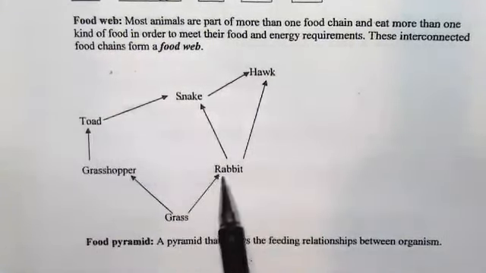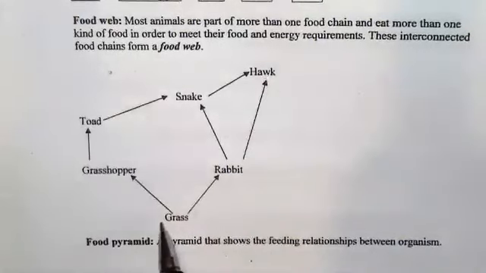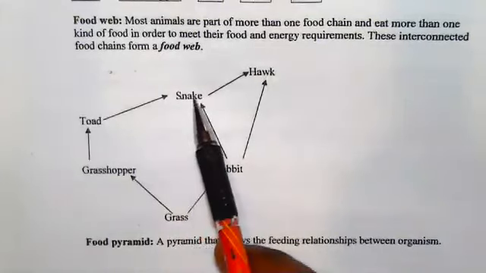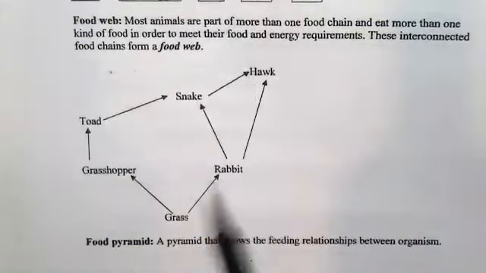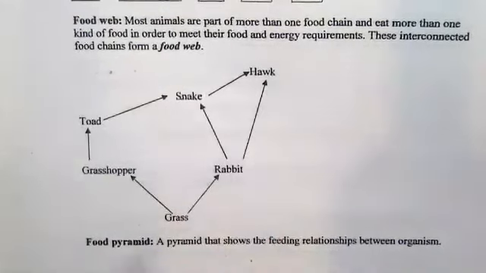Grass produces food for rabbit, rabbit produces for hawk, and then that ends here. Or I can go grass produces food for rabbit, rabbit is food for snake, the snake is food for the hawk. So this is another food chain. So I have 3 food chains in this diagram, making up the food web. So that's another representation. Okay.